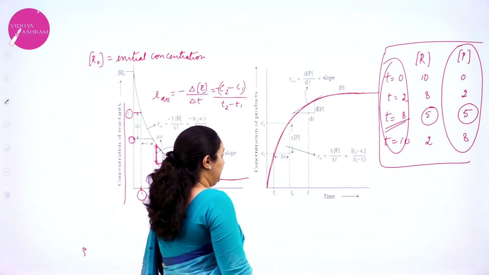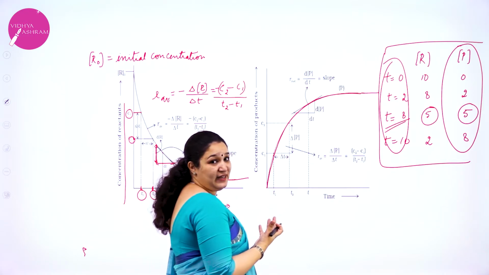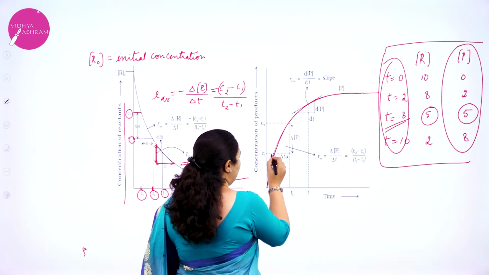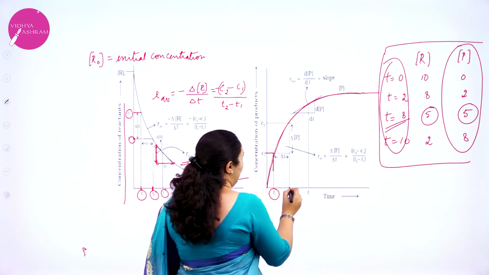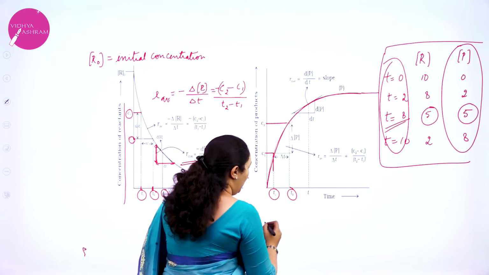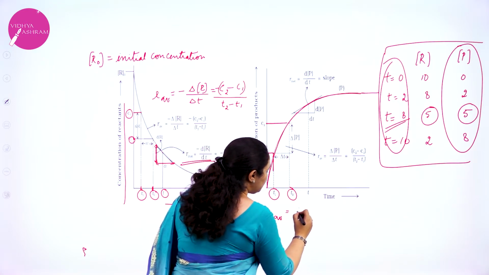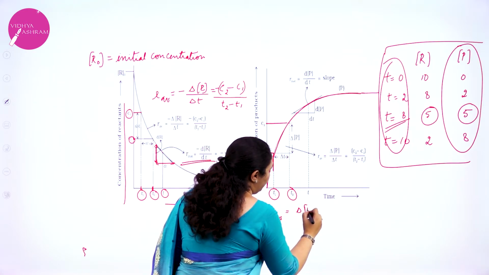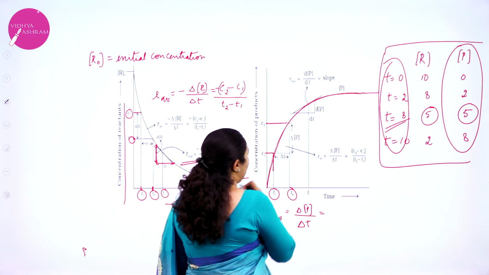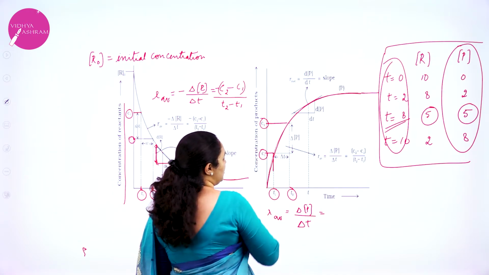Okay. Similarly, just like how we did for reactants, if I want to calculate the average rate in terms of product, I take at time t1 the concentration C1, at time t2 the concentration C2. So what will be the average rate? Average rate is delta P by delta T, which is equal to final minus initial. What is final? C2, initial is C1.